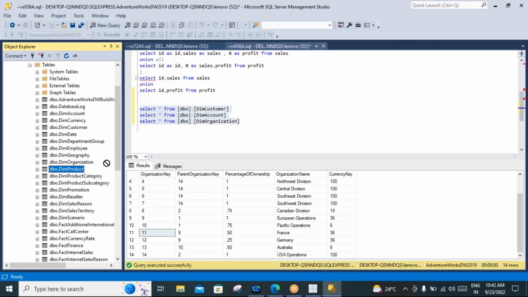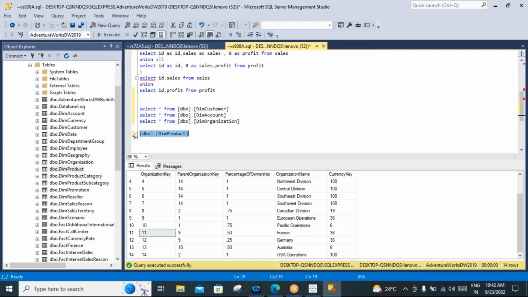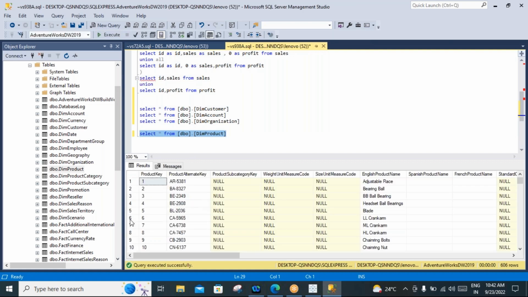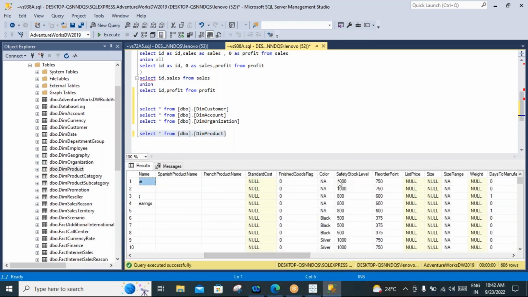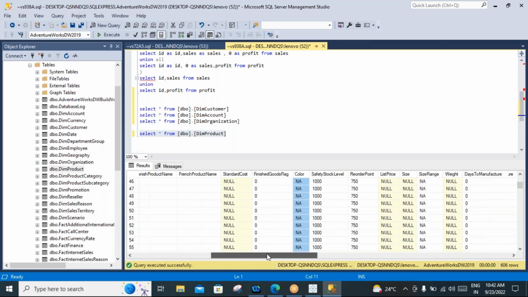If you go with the product dimension, how does it look? Select star from product. Try to execute this and check what kind of data you have. There will be a product key for each and every product, and the product name, and color, which color the product belongs to, safety stock level and reorder point.